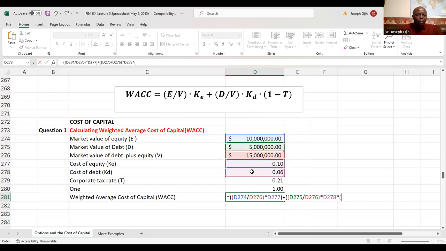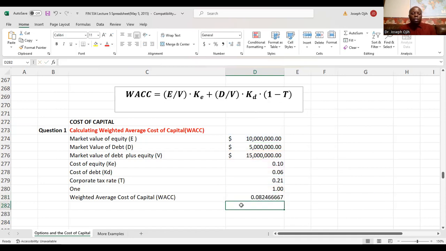I didn't put 1. Okay, this is 1 here, number 1, minus the tax rate of 21%. Then close it. See? Once I press the enter key now, it will give me the answer.